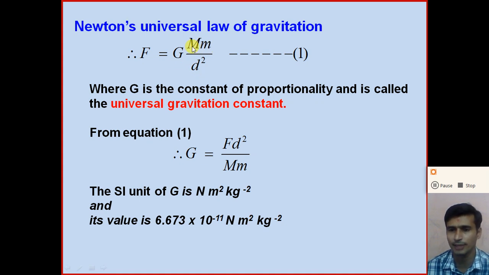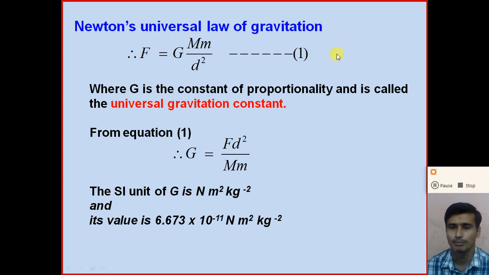Capital M is the mass of one object and small m is the mass of the other object. We can write like this also, that capital F is equal to G m1 m2 divided by d square, where m1 and m2 are the masses of the two objects.